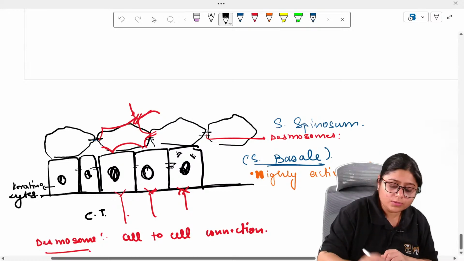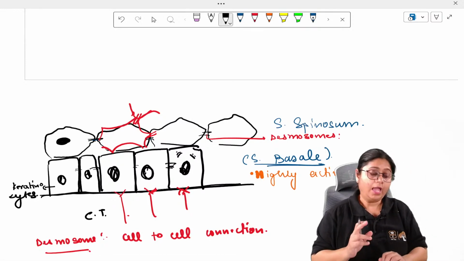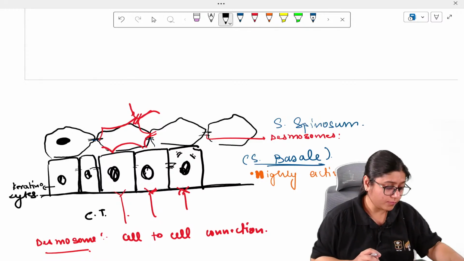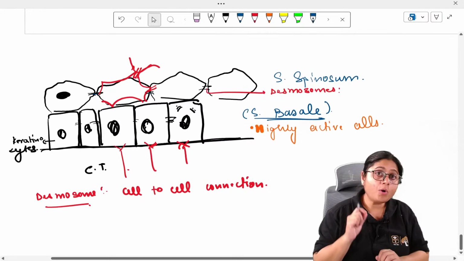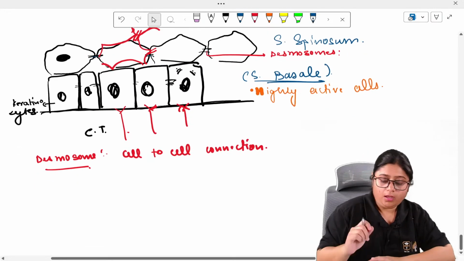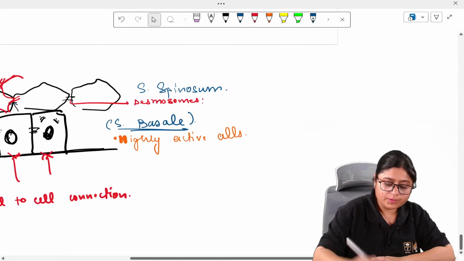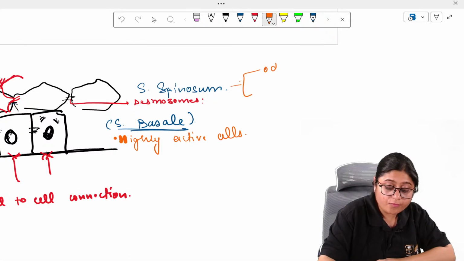Here also the cells are active, the nuclei are active, and in this layer some important features are there. In the stratum spinosum, we see the presence of Odland bodies. Now, what is the role of these Odland bodies? What are these Odland bodies?